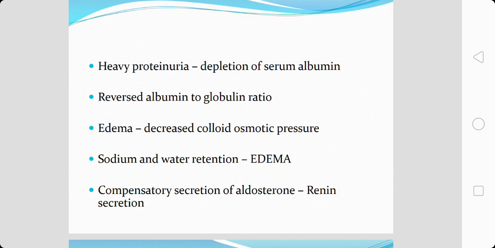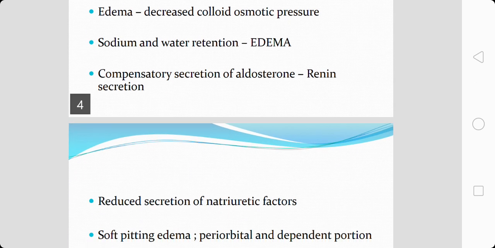There is hypovolemia, enhanced renin secretion. The renin is secreted, which makes sure that the aldosterone comes into the picture, and there is sodium and water retention. So there is a compensatory secretion of aldosterone leading on to renin secretion, leading on to further events which make sure that sodium and water are retained.